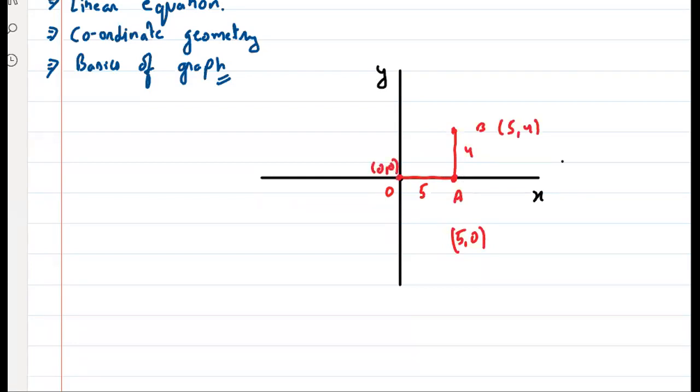Has everyone got till this point? Yes or no? Raise your hand. Okay, very good. What has happened here? Tell me, what has happened from point O to point A to point B? The position is changing. From point O to point A to point B, the position is changing.